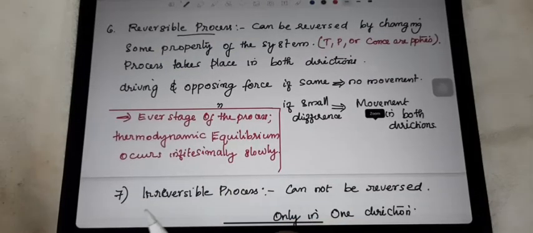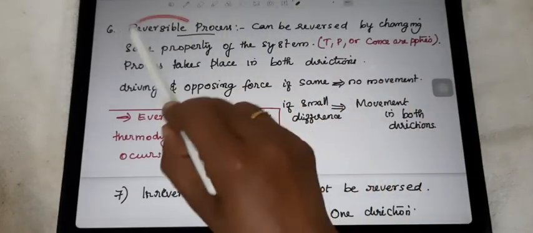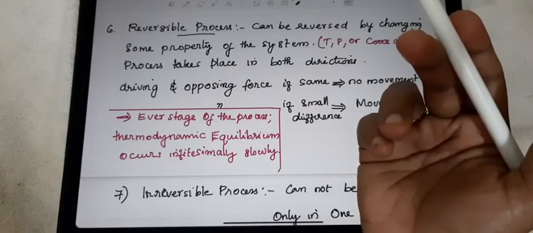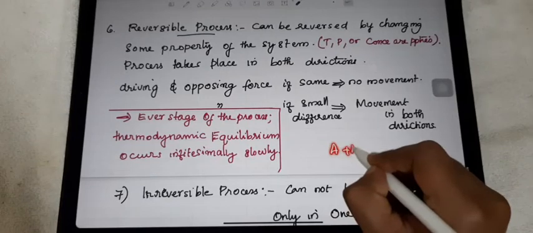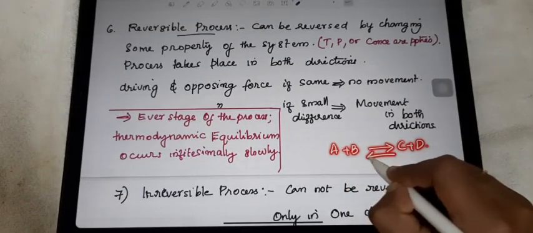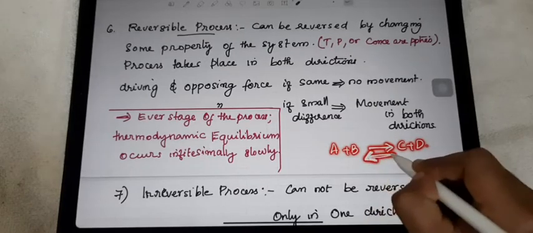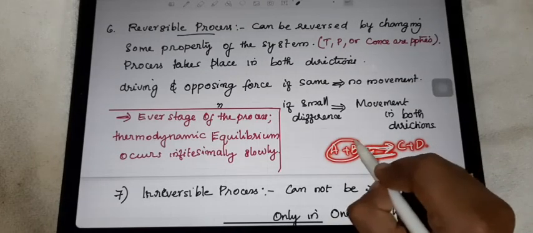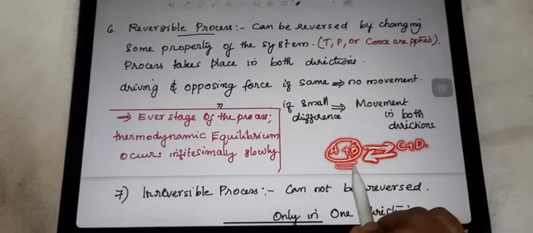Next is the reversible process. From that word itself you can imagine, reversible means the process should be reversed. How is it reversed? Just imagine one chemical reaction, A plus B gives C plus D. Reversible means this is the way of representing: in both directions the reaction will be followed. That means this is the starting A plus B, two chemical components we took for doing the chemical reaction.